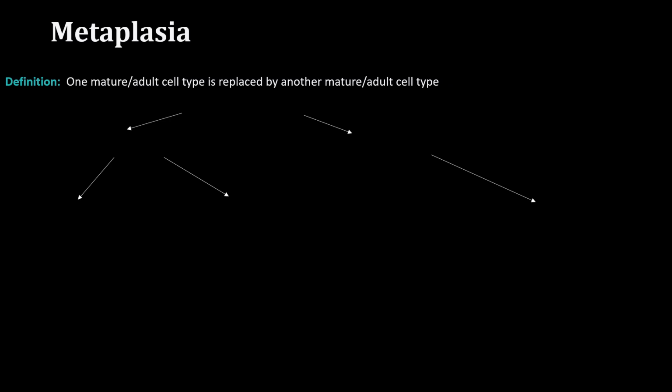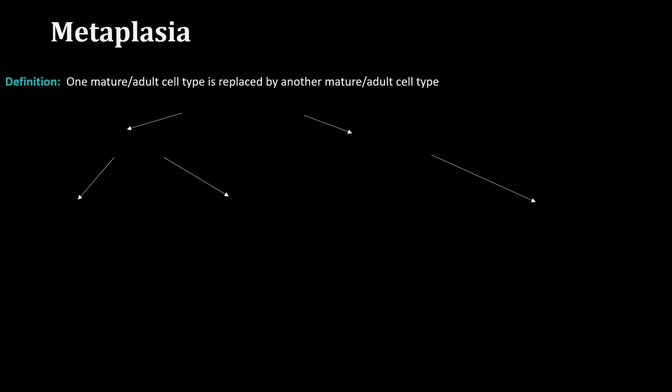So in order to adapt to that stress, that columnar epithelium is going to be converted to a squamous epithelium. So the process that has taken place there is the stem cells that were present earlier in that cell are being rearranged into a different type of cell. So the process that has taken place there is called metaplasia.